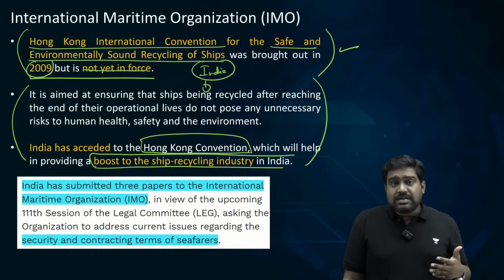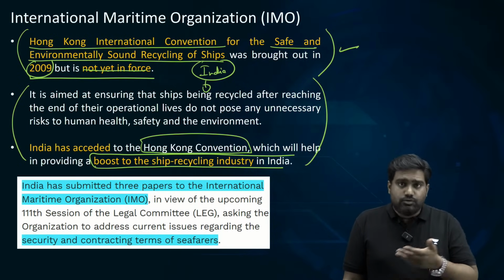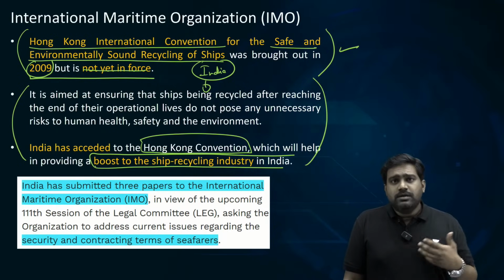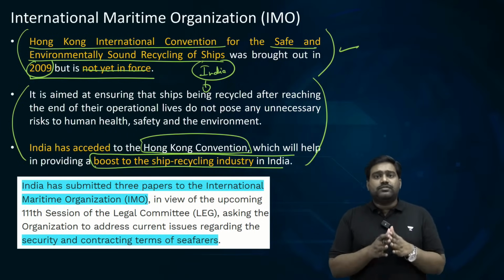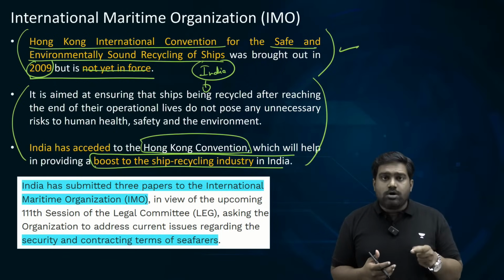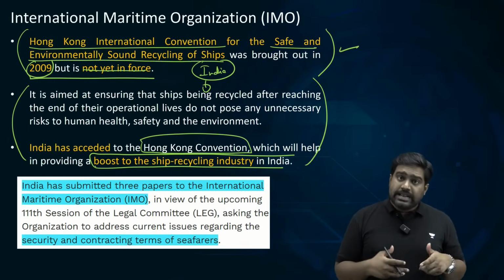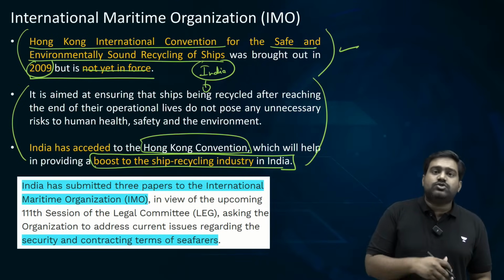Problem is, ships contain very hazardous material from asbestos to sometimes even uranium and nuclear radioactive material, which can cause a lot of pollution and toxicity. So to ensure that breaking down of ships and recycling of ships is done in an environmentally safe and sound manner, the Hong Kong Convention was adopted. India has signed it, but it hasn't got the number of ratifications needed, so it has not come into force yet.